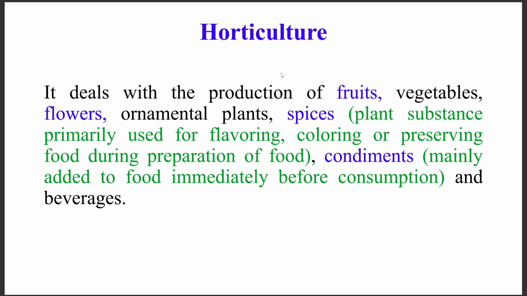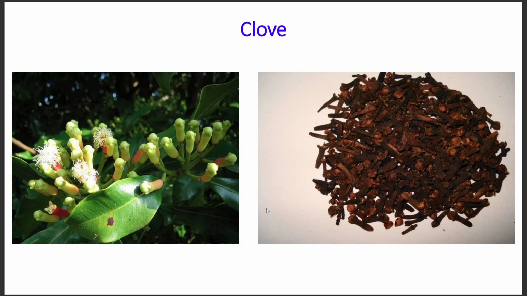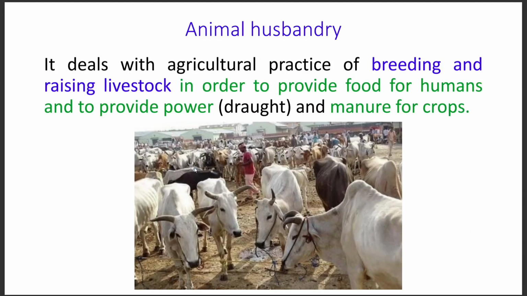Mainly spices like turmeric, ginger, condiments like cardamom, and we have also the beverages, mainly the drinks. This is the black pepper. Then we have clove. Then we have turmeric, cardamom.